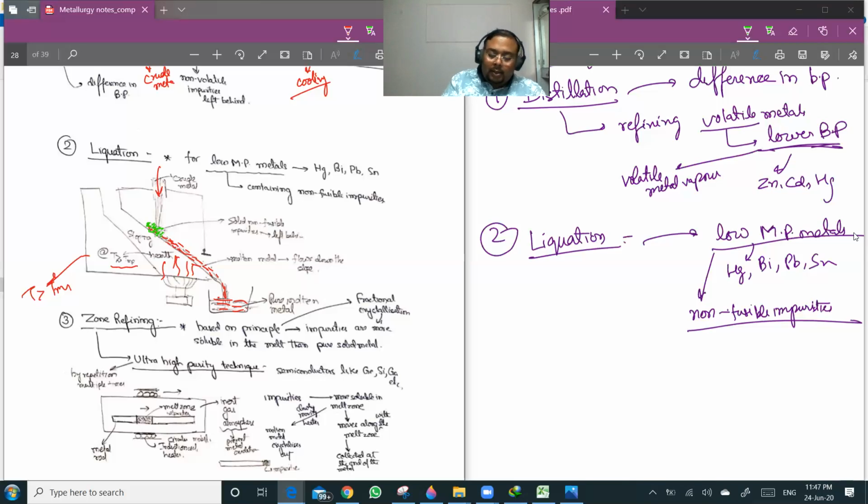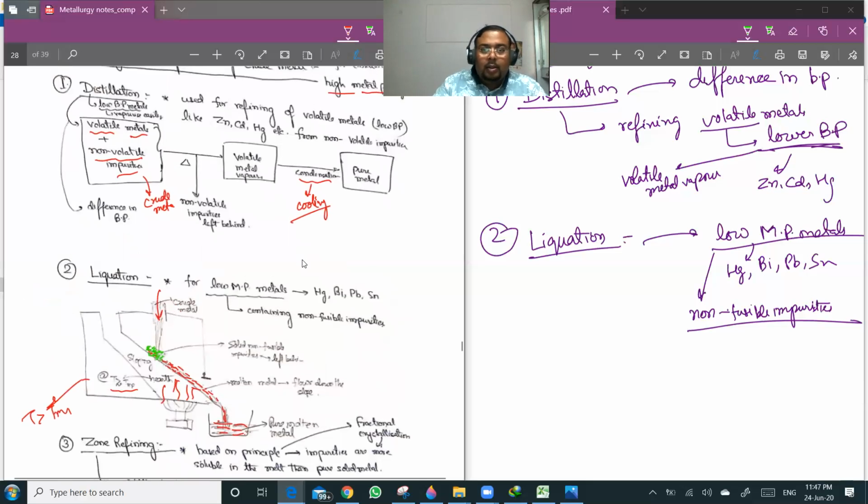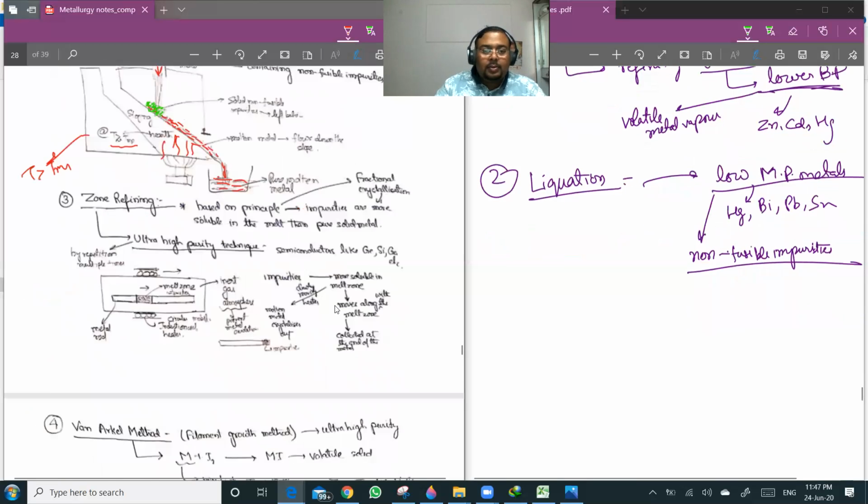Now you see, in this process the fuel or the gases which are responsible for heating the hearth are never in contact with the metal. So the metal purity is maintained. Okay, so this is your liquation technique. Liquation and distillation are very old techniques, and they have been used for purifying low melting point metals and low boiling point metals. Next is zone refining.